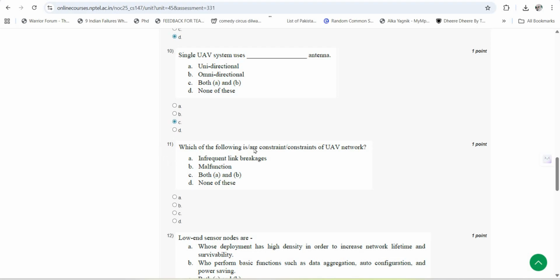11th is, which of the following is or are constraints of UAV network? So 11th answer is B, that is malfunction.